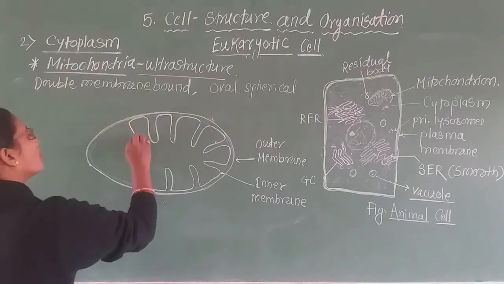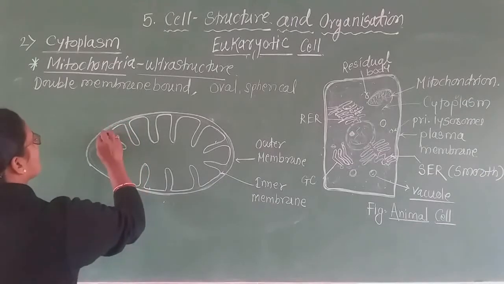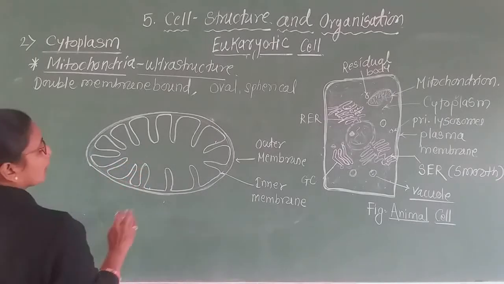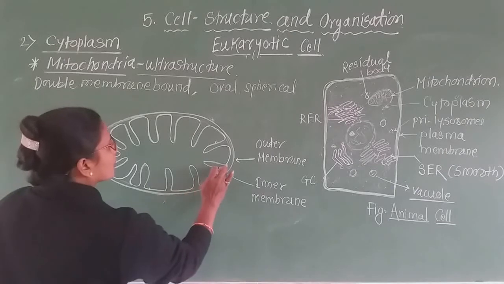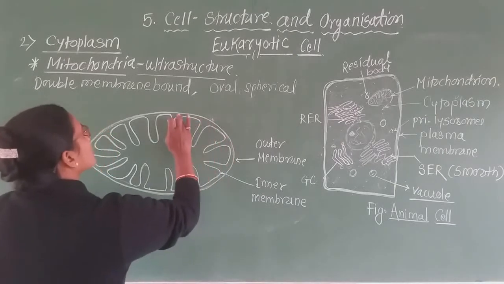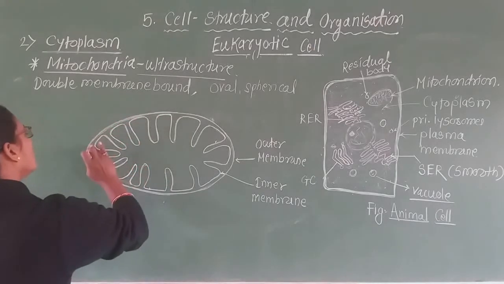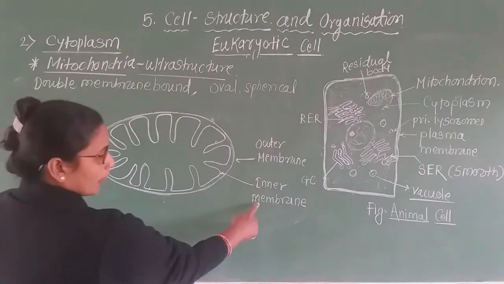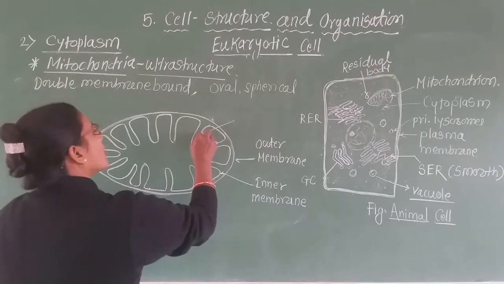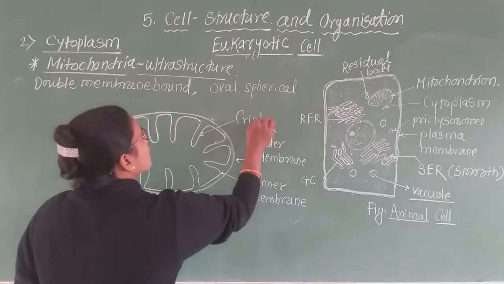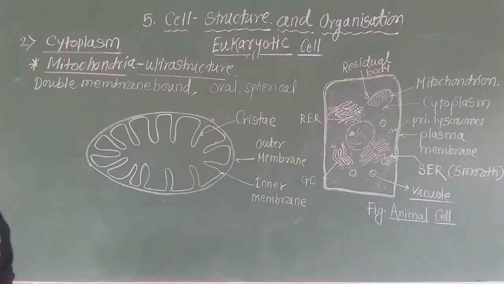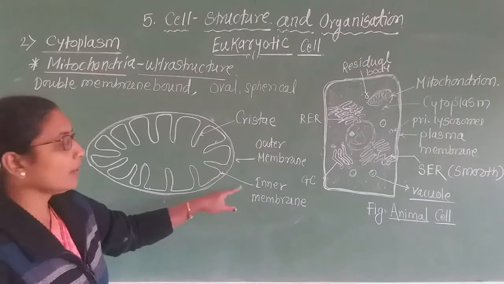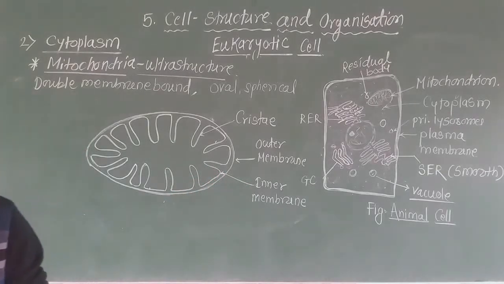The inner membrane gets folded into structures which appear like finger-like projections. These finger-like projections are called cristae. The outer membrane is continuous, but the inner membrane gets thrown into a number of folds, and these folds are called cristae.